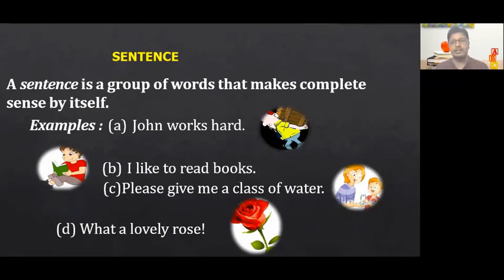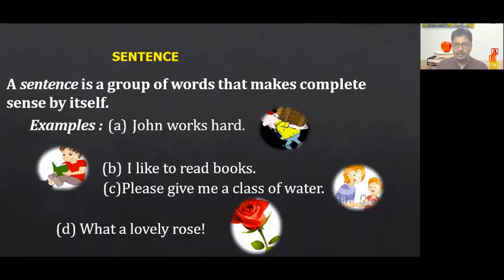So what exactly does a sentence speak about? A sentence is a group of words that makes a complete sense. That means it gives a complete meaning. Now let's see an example here. "John works hard." Now this is a sentence. Why is this a sentence? This is a sentence because it is giving a proper, clear message or information, making a complete sense.